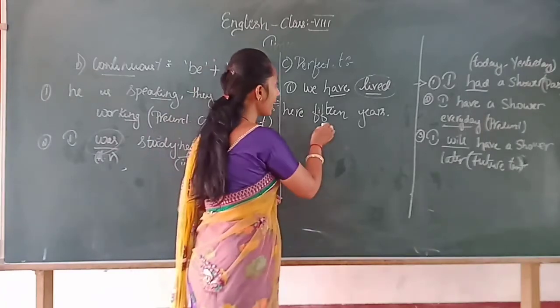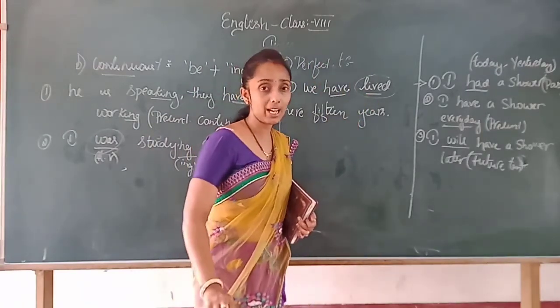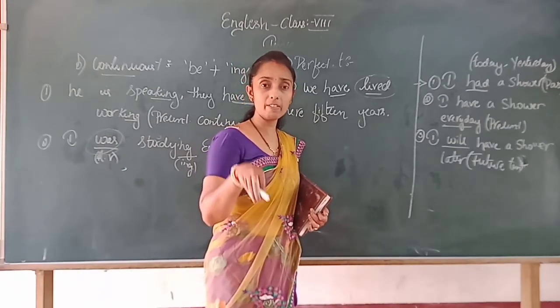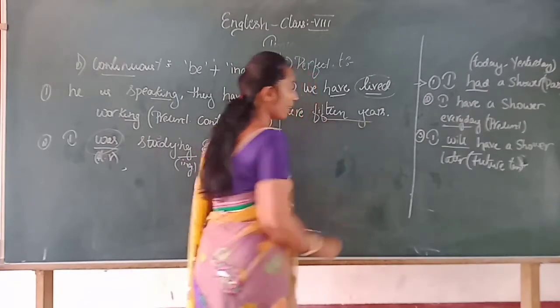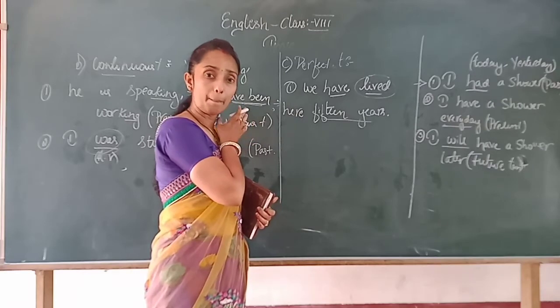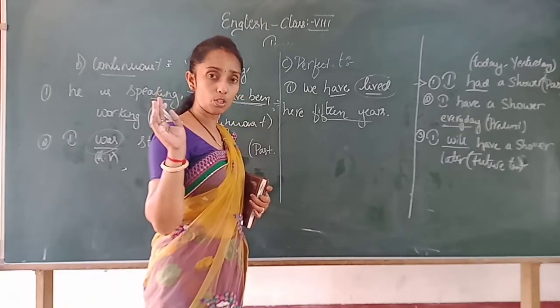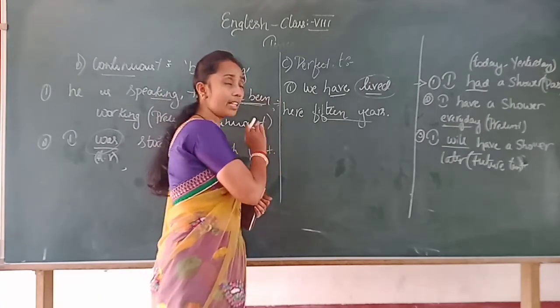Okay, that 15 year, lived year. Lived is a past form, right? ವಾಸವಾಗಿದ್ದೇನೆ. Sorry, lived in the sense, ವಾಸವಾಗಿದ್ದೇನೆ in the sense it will come in a present form. Whereas 15 year denotes that the action took place in the past and even it was carried to the present also. Is it clear, children? In the sense you are living there.